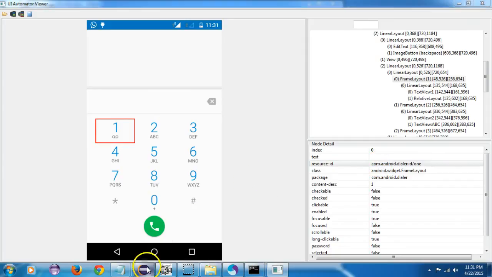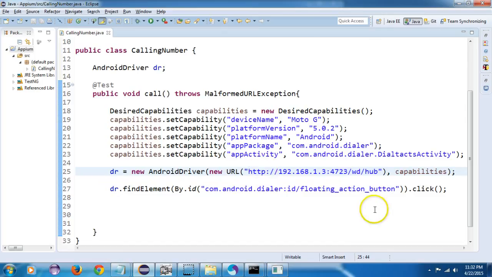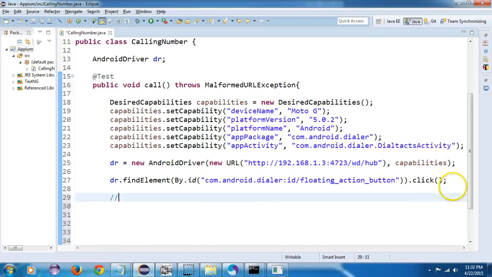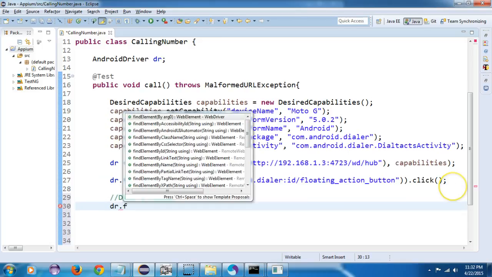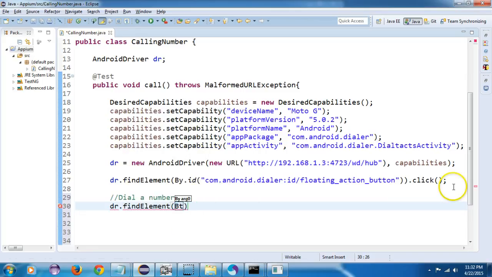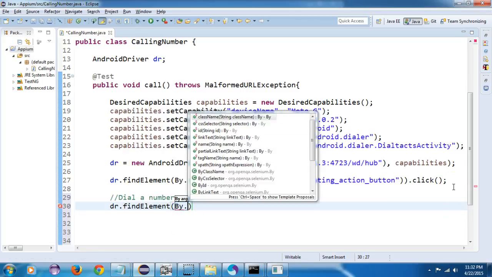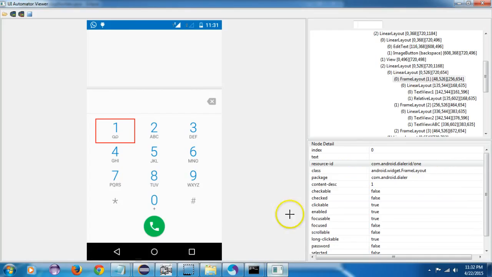Going to my Eclipse, now I have to dial a number. So I will write driver dot find element. Luckily we are finding the resource ID in Appium. You will see that here it is resource ID. It just means the ID only.